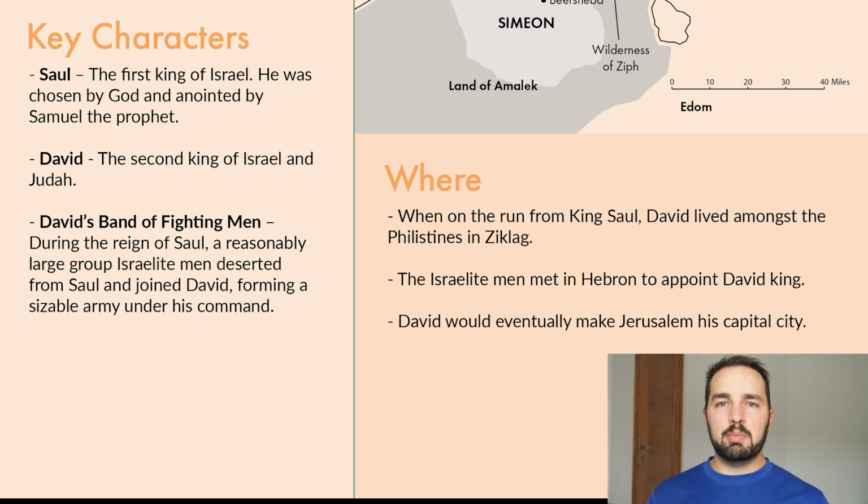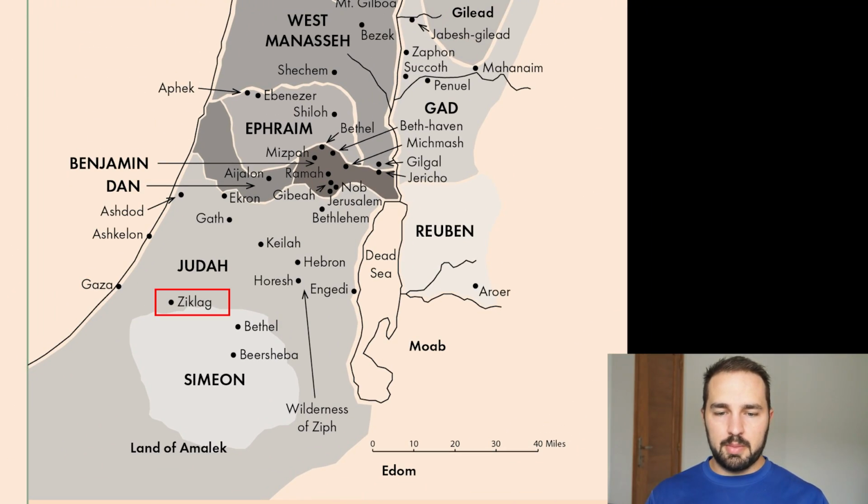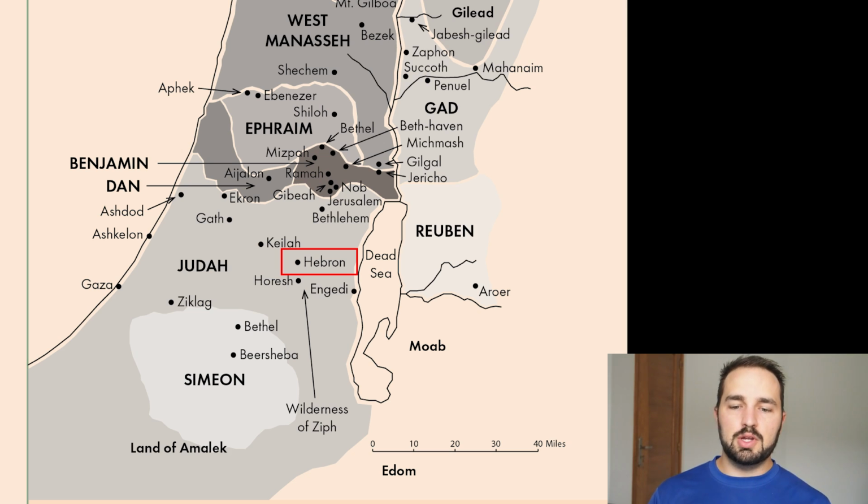Now let's go over to our map. Just above the territory of Simeon, down towards the bottom of the map, you'll see the town of Ziklag. When David was on the run, he went to Ziklag, which was actually a Philistine-controlled city, and he got some safety from Saul there so that Saul couldn't do him in. The Israelite men met in Hebron to appoint David king. Hebron's not too far from Ziklag in the territory of Judah. David eventually would move to Jerusalem and make that his capital.